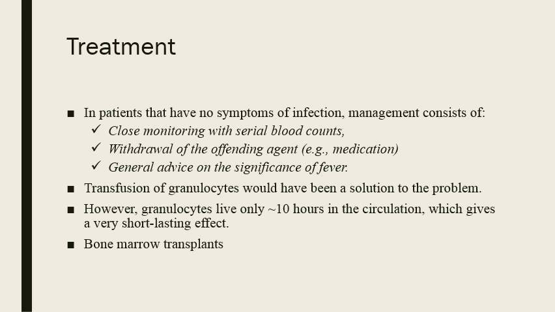The transfusion of granulocytes is the best solution to the problem, but the problem with granulocyte transfusion is that the life of the granulocytes is only 10 hours. So if after the continuous administration of the granulocytes, the levels of the WBC count are not maintained, we must go for the bone marrow transplant. There is no other option.